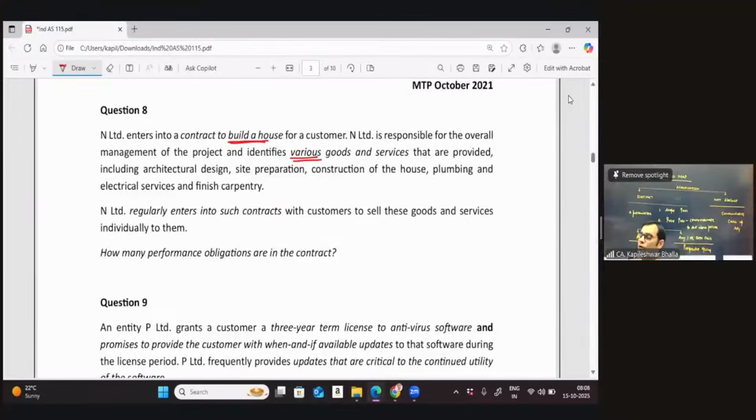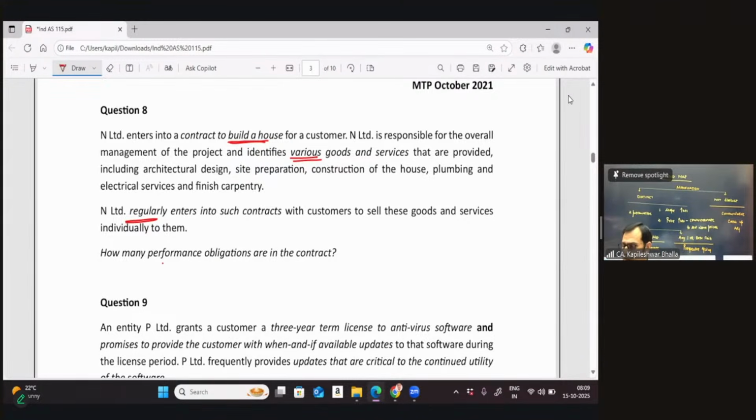So it is comprising a plethora of goods and services. But those are promises. Whether every promise is going to become a performance obligation is what we need to evaluate. It says N regularly enters into such contracts with the customer to sell the goods and services individually.